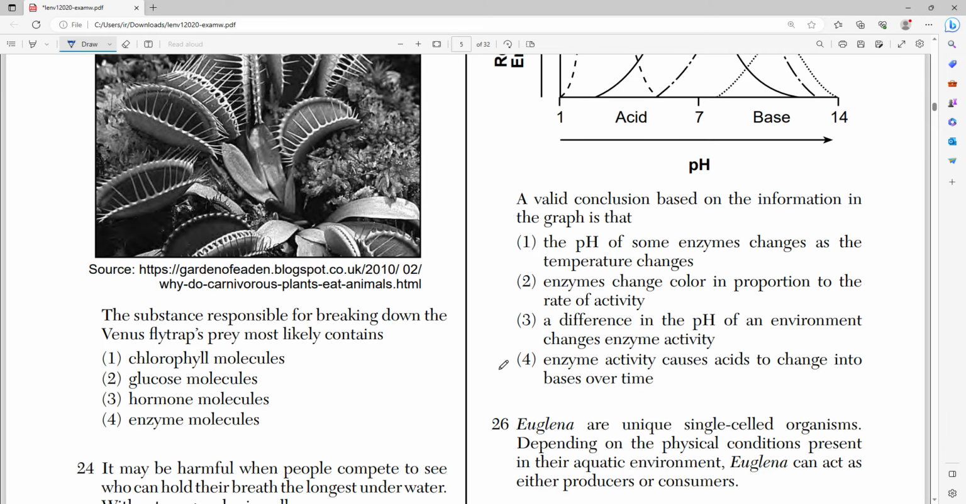The substance responsible for the breaking down of the Venus flytrap's prey most likely contains enzyme molecules, right? Whenever you hear the words breaking down, always think of enzymes. Enzymes are molecules that are commonly involved with the breaking of chemical bonds, with the digestion of different molecules.